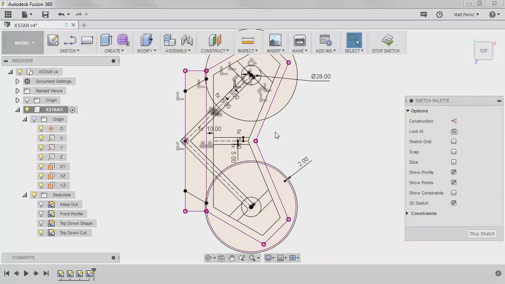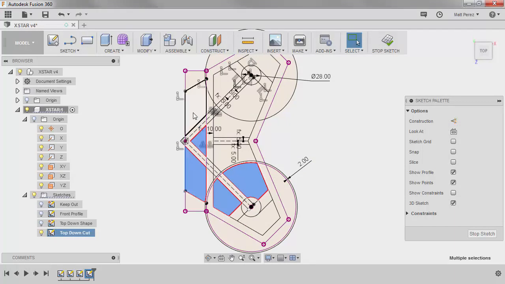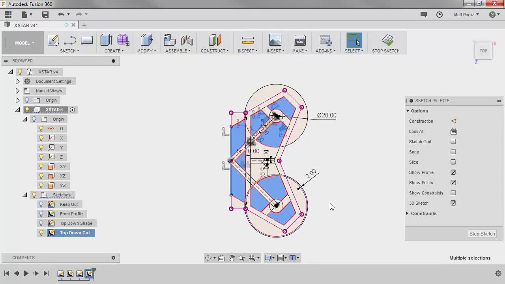All right, so at this point, as we're looking at this design, there are a few areas that are going to be open, and there are a few areas that are going to be closed. So this area right here, and this area right here, and this area right there, I'll go ahead and select them all. All these areas are going to be open. Now this is going to allow the most amount of airflow that we can get without obstructing the prop.